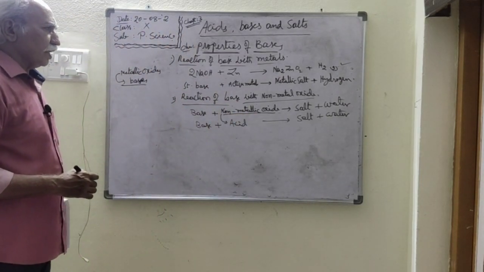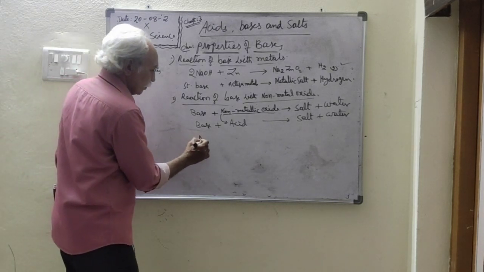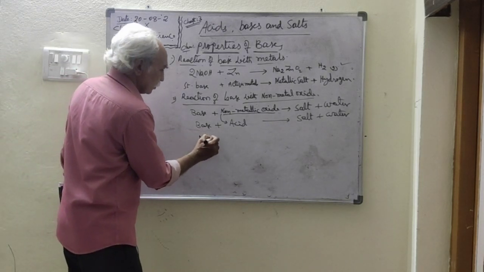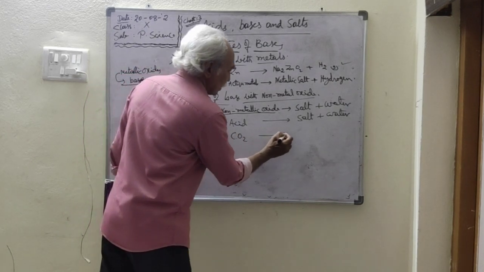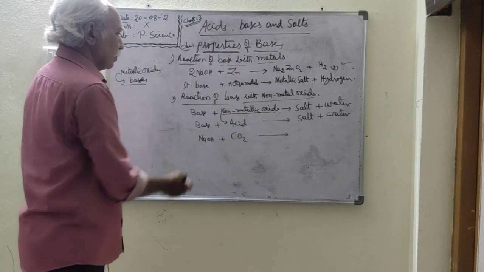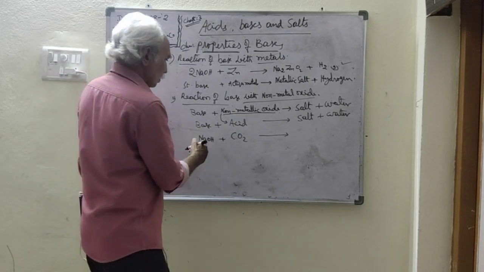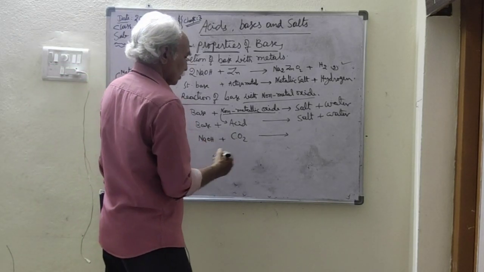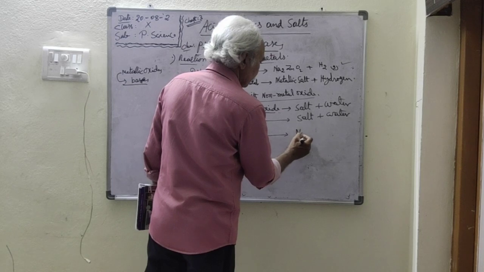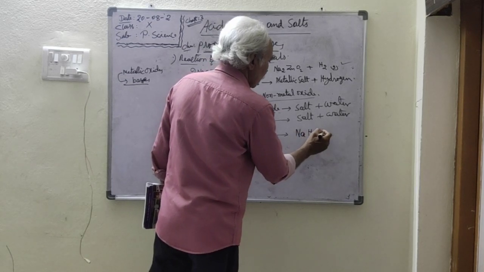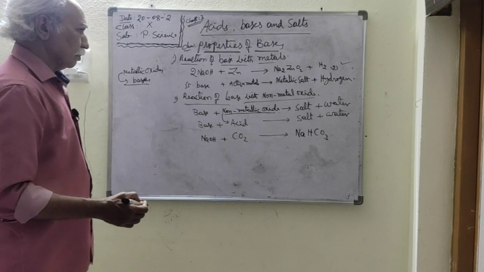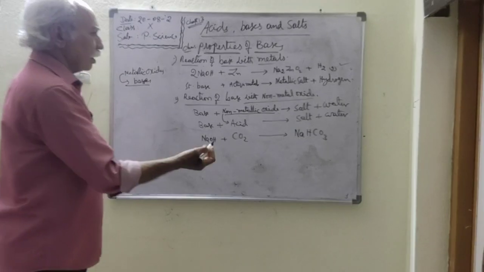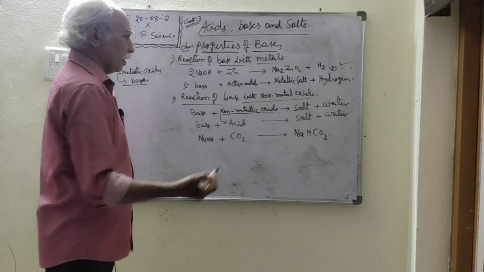For example, sodium hydroxide reacts with carbon dioxide. Carbon dioxide, a non-metal oxide, is acting as an acid, converting into sodium carbonate. You can also write sodium hydrogen carbonate, sodium bicarbonate. Of course, sodium hydrogen carbonate on heating gives sodium carbonate also.